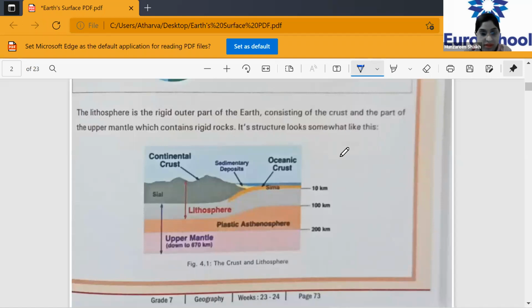Can you see the picture of the lithosphere? Underline this line: the lithosphere is the rigid outer part of the earth. Can you see how they have marked the outer part of the earth's surface?